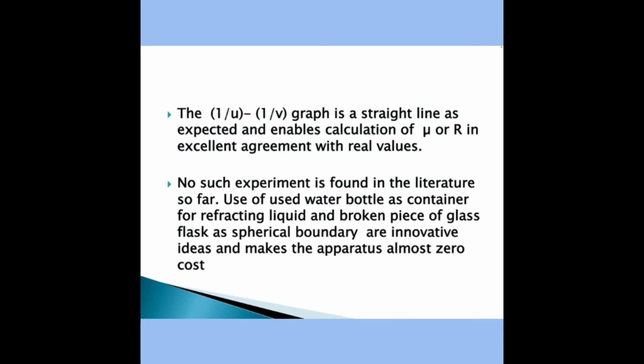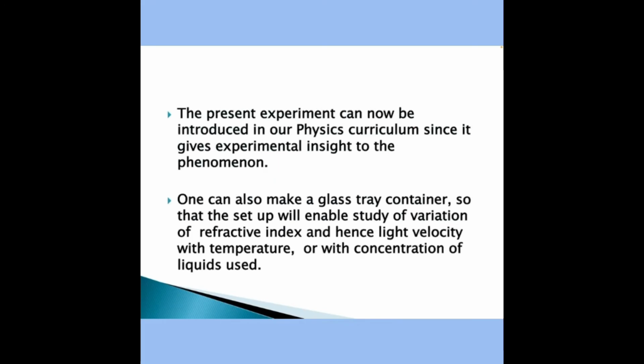No such experiment is found in the literature so far.